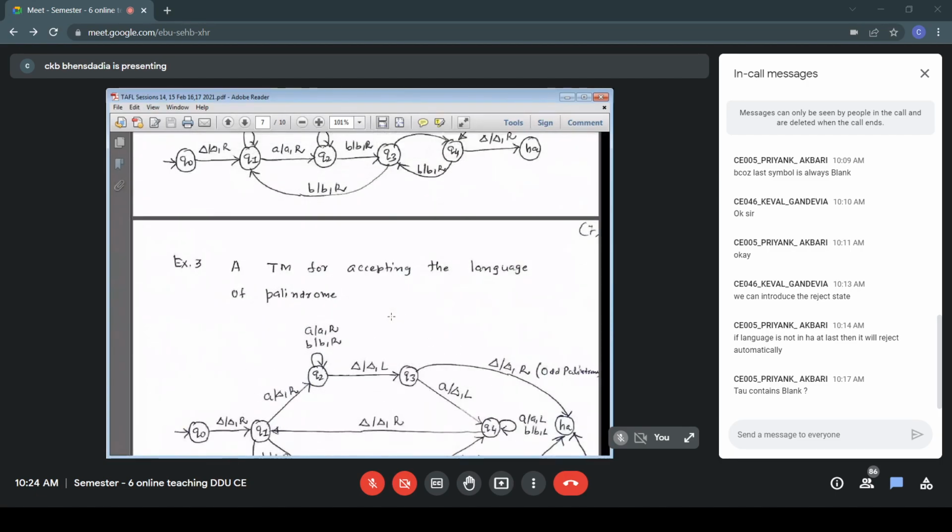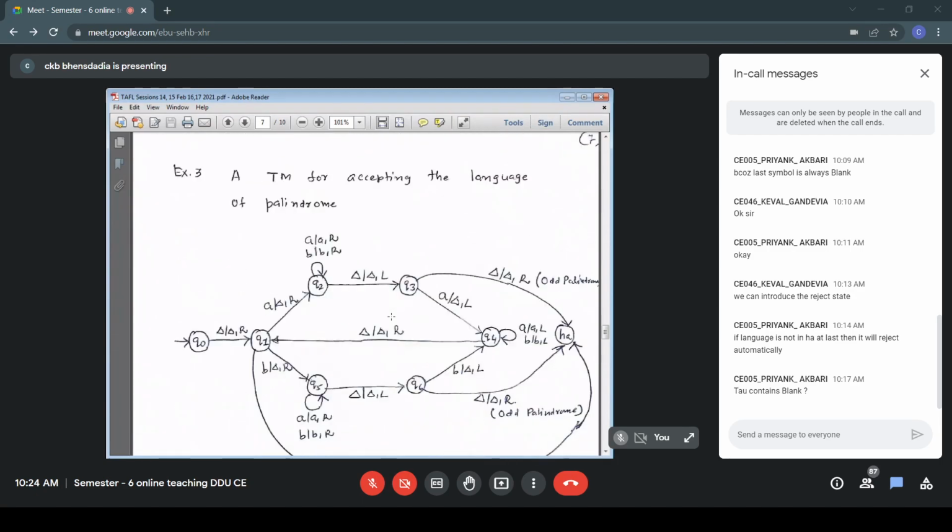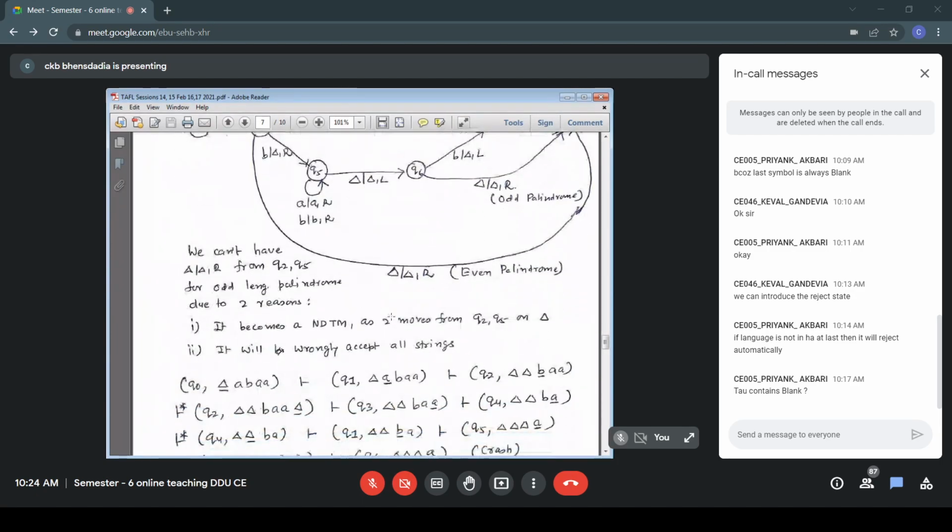I just start moving towards the leftmost non-blank symbol. I want to search for the leftmost non-blank symbol. So it is AAL, BBL in the state Q4. That is what we are doing, multiple moves.